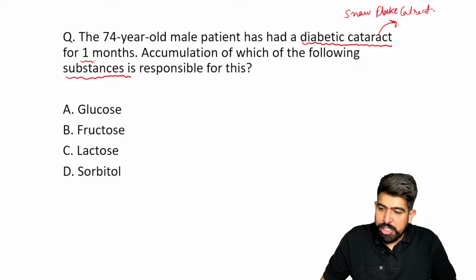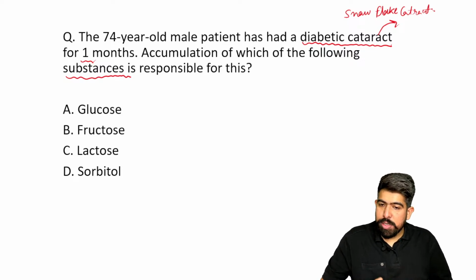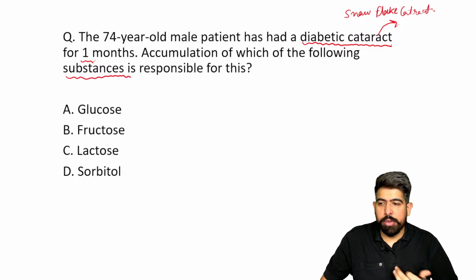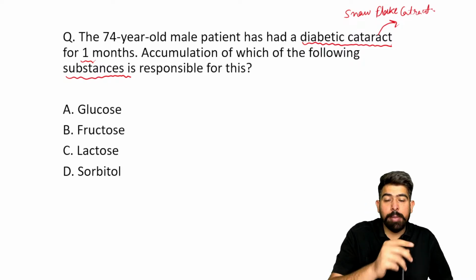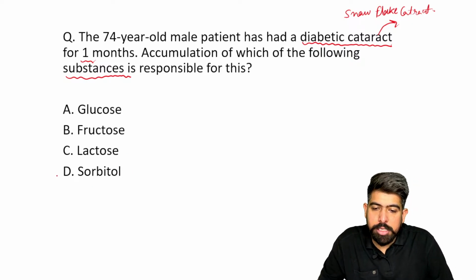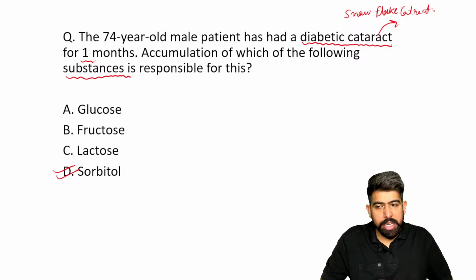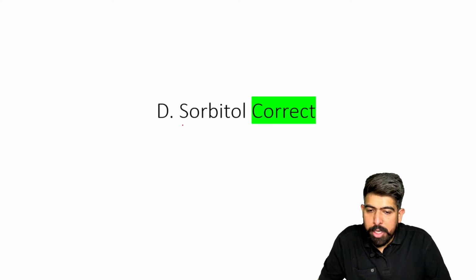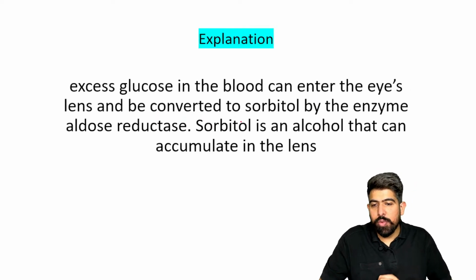The MCQ options given are glucose, fructose, lactose, and sorbitol. Please remember, don't be confused. Some of you keep answering fructose also, and sorbitol also. But if both are mentioned in the question, you have to answer sorbitol. Don't answer fructose. So your perfect answer is sorbitol. The accumulation of sorbitol in the lens causes your snowflake cataract, right?